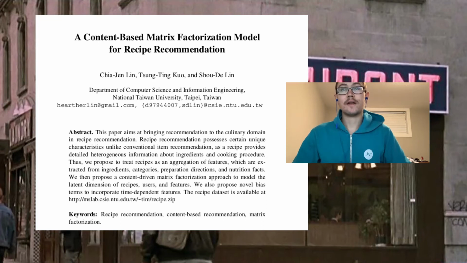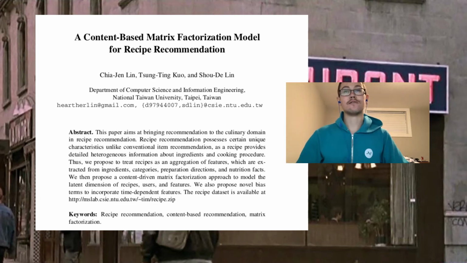Our model is primarily based on a model called content-driven temporal regularized matrix factorization, which they call CTRMF for short. We wanted to explore the content-driven part of CTRMF, and so our model does not include temporal regularization. Temporal regularization essentially just adds biases based on time-dependent user information, like how frequently a user rates recipes and how recently they've rated.